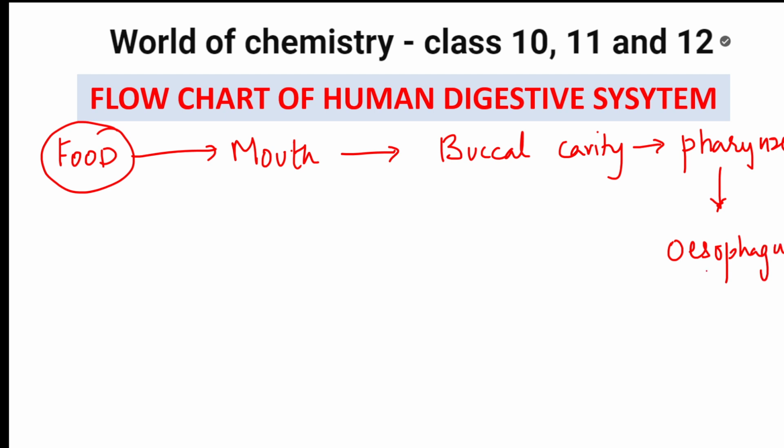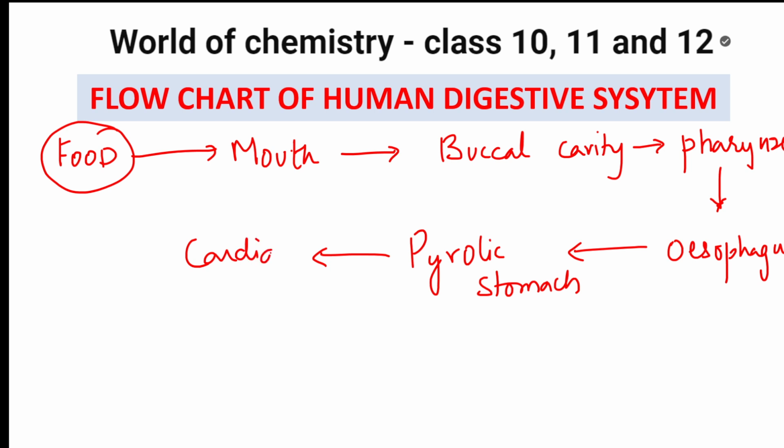They're calling this the esophagus. From the esophagus, where is it going? Into the stomach. There are two parts of the stomach. One is the pyloric stomach, and from the pyloric stomach it goes into one more sac called the cardiac stomach. Easy, isn't it?